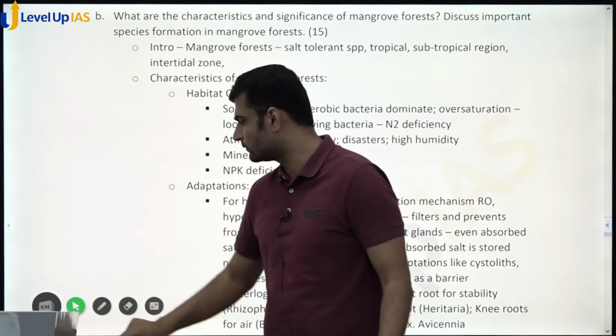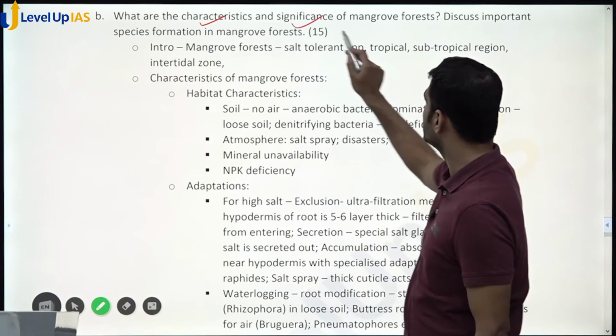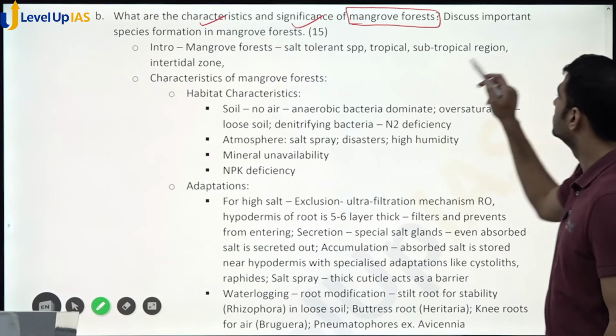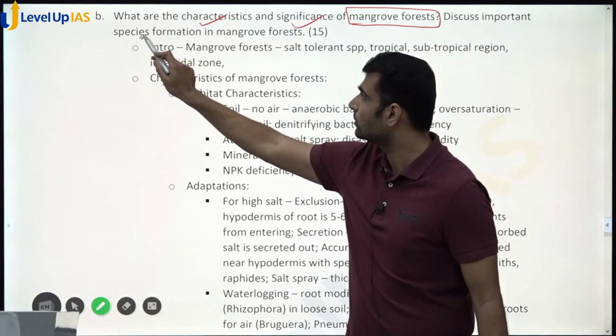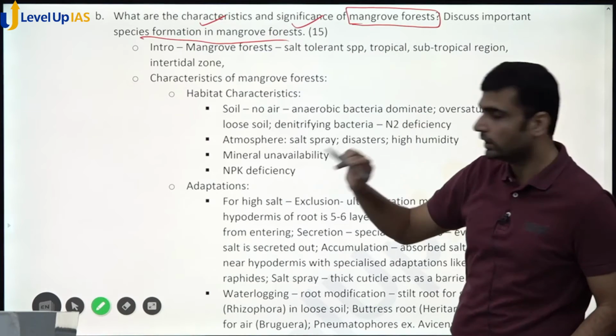Again, look at the number of questions that are asked. Okay, what are the characteristics and significance of mangrove forests? Not mangrove trees, mangrove forests. Discuss important species formation in mangrove forest. Okay, so 1, 2, 3 questions. Again, 5 each.